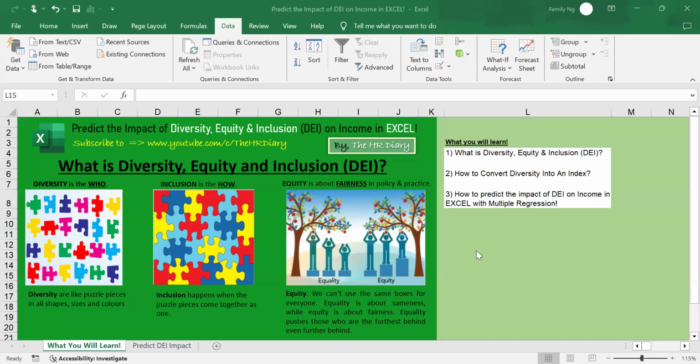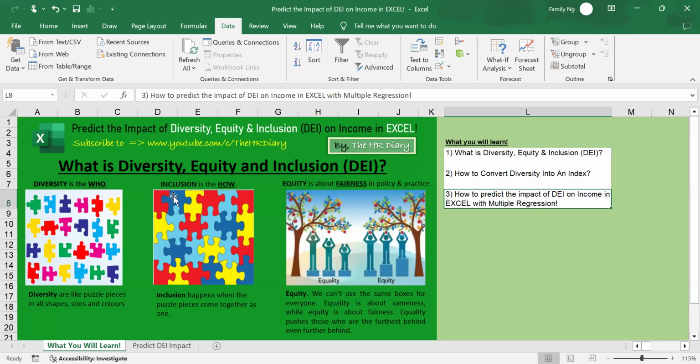Today, I'm going to show you and explain to you what diversity and inclusion is, how to convert diversity into an index, and how to predict the impact of diversity, equity, and inclusion, which is DEI, on income in Excel with multiple regression. Now, what is diversity, equity, and inclusion?